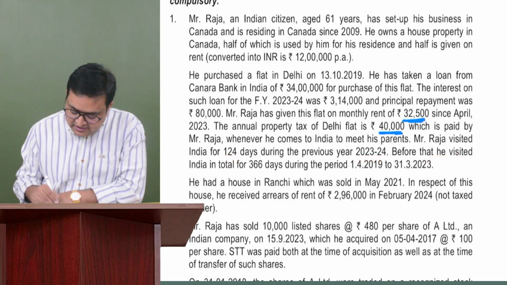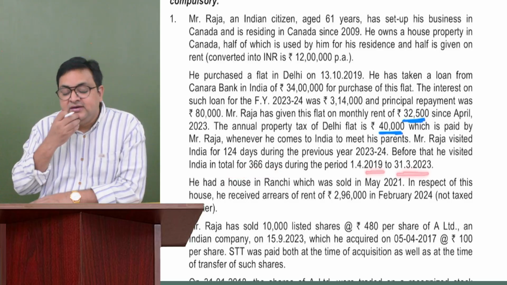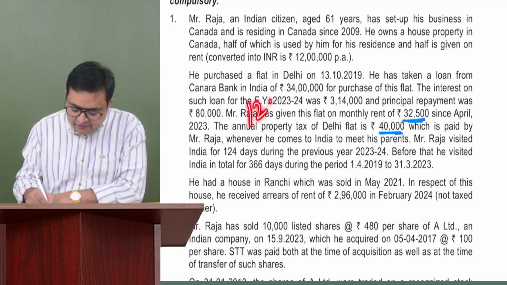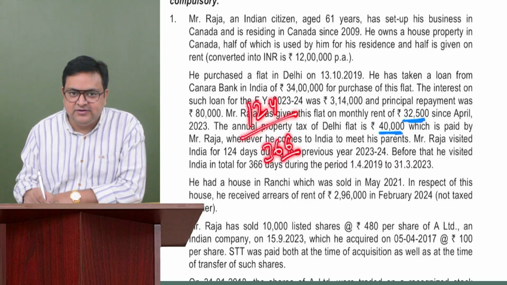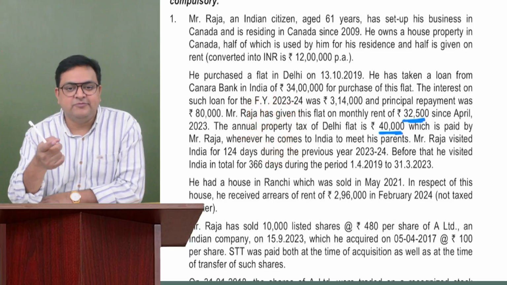Before that, he visited India for 366 days during the period 2019 till 31st March 2023. So what have we been provided? We have been provided that he is here in India for 124 days, and in the last 4 years the number of days was more than 365. So this person could satisfy our special provision